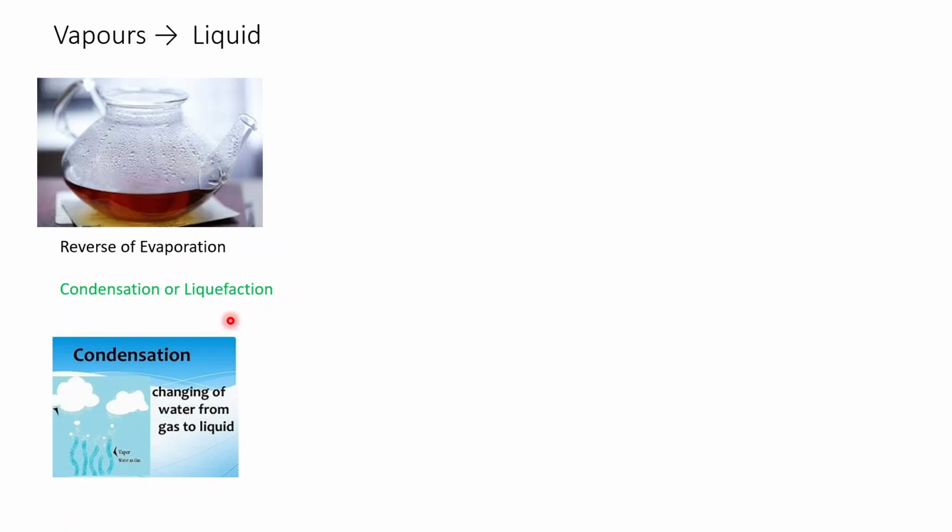Condensation or liquefaction generally occurs in the atmosphere when warm air rises, cools and loses its capacity to hold water vapor. As a result, excess water vapor condenses to form cloud droplets. So these fluffy clouds are caused by condensation in the air.